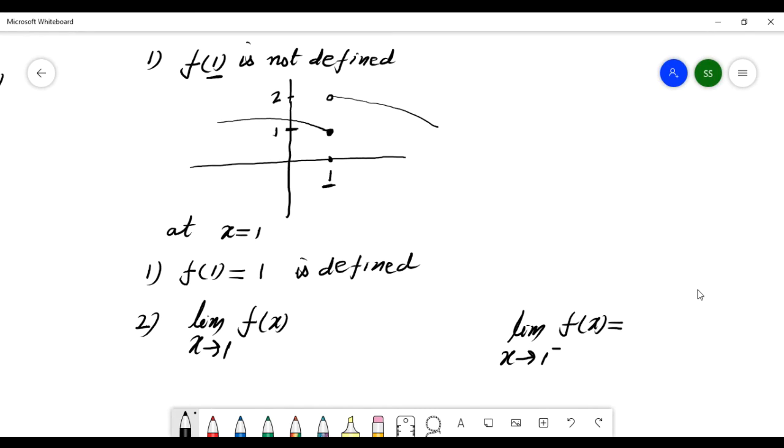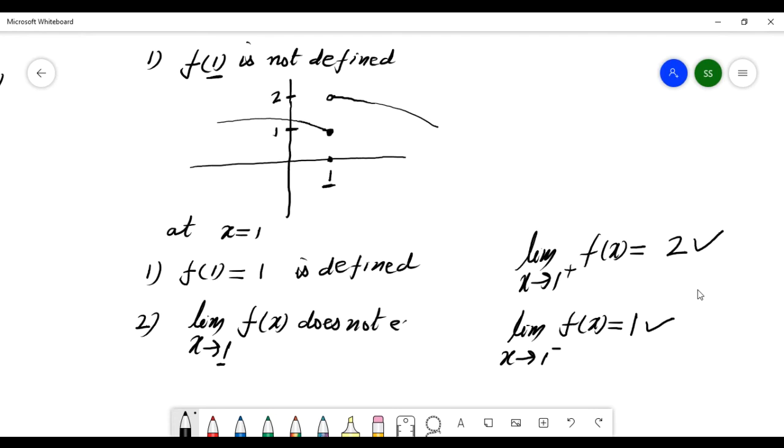Limit as x goes to 1 minus of f(x), the left limit. Here the left limit at 1 is 1. And the right limit: limit as x goes to 1 plus of f(x). The function is going this way from the right, and the right limit is 2. So left limit 1 and right limit 2 are different, meaning at number 1 this limit does not exist.